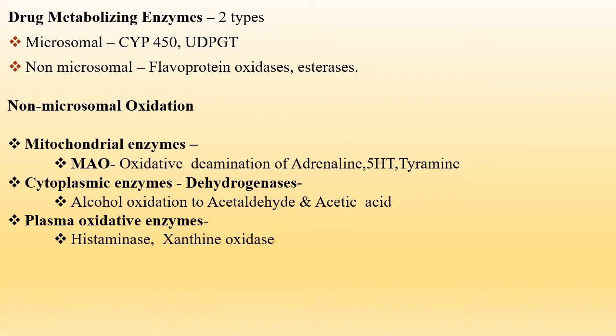The mitochondrial enzymes are the monoamine oxidase, which is used for oxidative deamination of adrenaline, 5-HT, and tyramine. The cytoplasmic enzymes are basically dehydrogenases, which are used for the alcohol oxidation to aldehydes and acetic acid. The plasma oxidative enzymes are histaminase and xanthine oxidase.